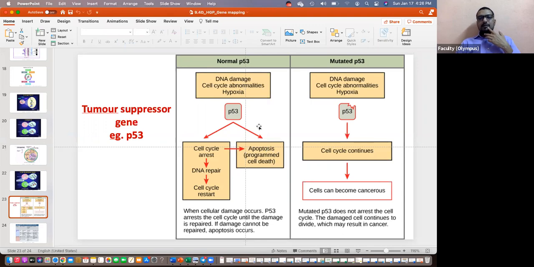So this is the role of P53. See it here at the bottom, either you write it in a flowchart like this or in steps. When cellular damage occurs, P53 arrests the cell cycle until the damage is repaired. If damage cannot be repaired, apoptosis takes place. So this is a normal condition.